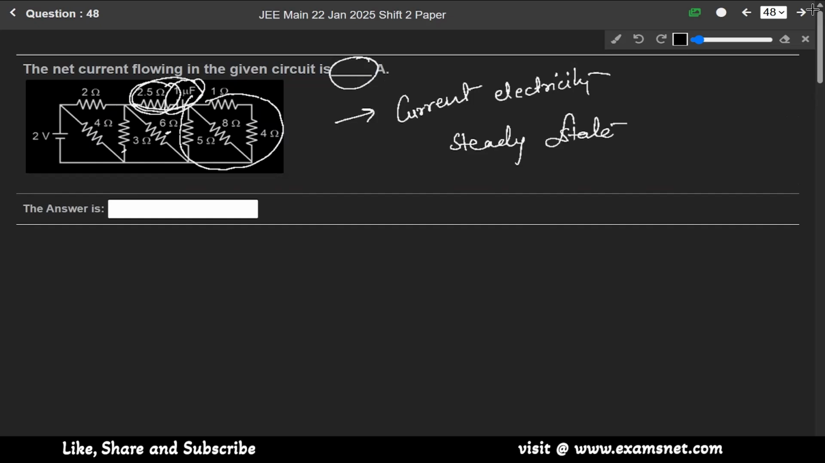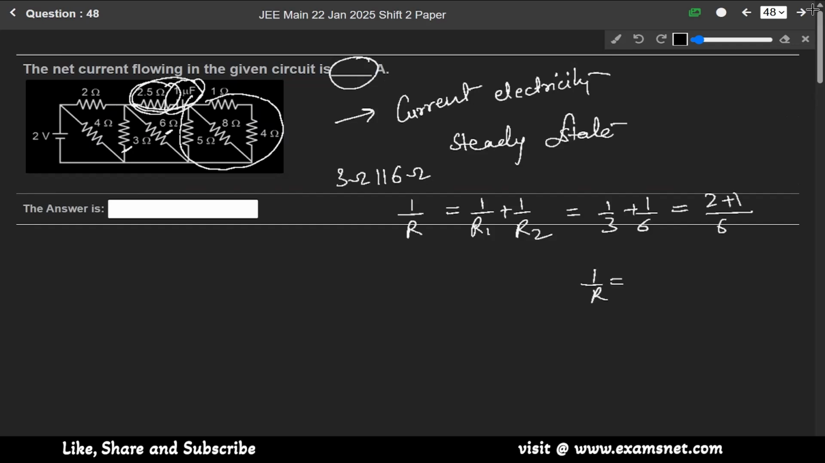For this, these two are in parallel, meaning 3 ohm is in parallel with 6 ohm. The parallel resistance is given by 1 over R equals 1 over R1 plus 1 over R2. So it will be 1 by 3 plus 1 by 6, which is 2 plus 1 over 6. So 1 over R will equal 3 by 6, so R will be 2.